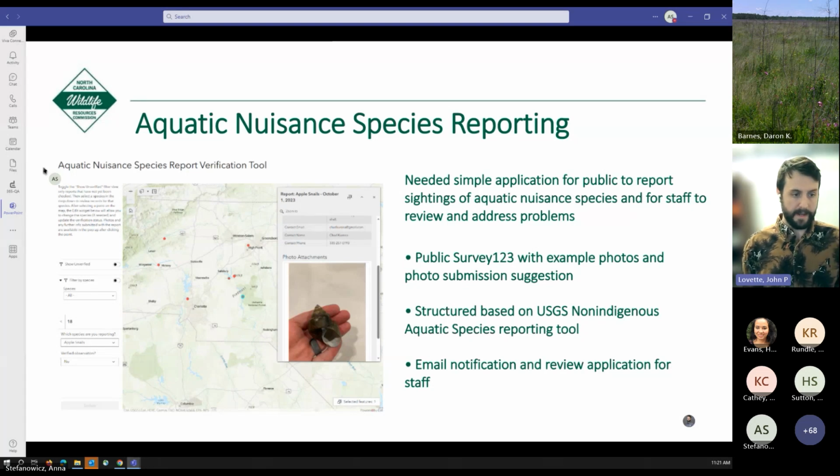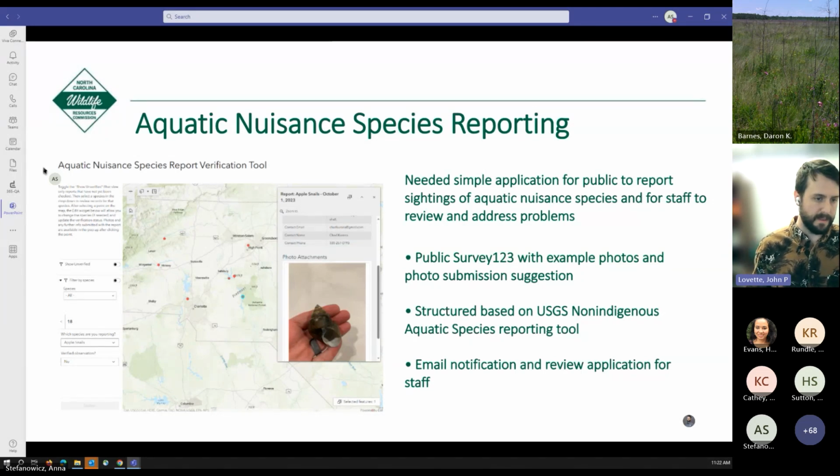On top of that, because those data were stored online, we put together what you see on the left here, which is a report verification tool for our staff. When a new survey is submitted, an email is sent to a handful of WRC employees, and they can go in and take a look at the report and see if what the public is reporting is actually what they're saying it is.